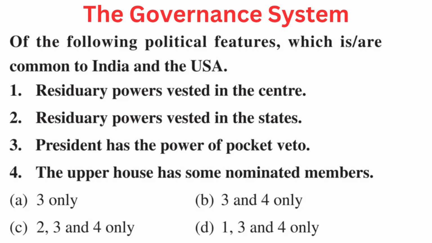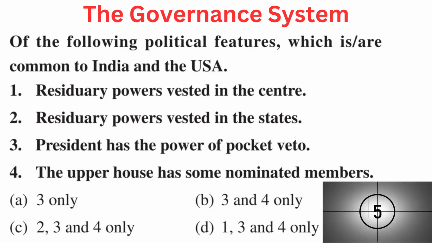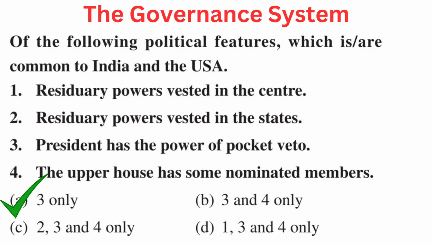Your options are A. 3 only, B. 3 and 4 only, C. 2, 3 and 4 only, or D. 1, 3 and 4 only. Right answer is A. 3 only. President has the power of pocket veto.